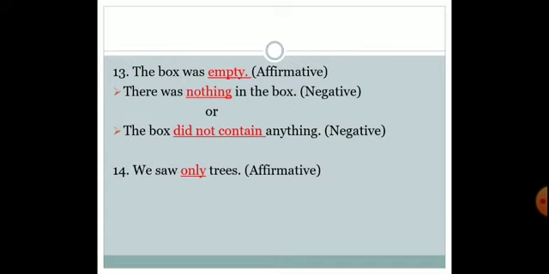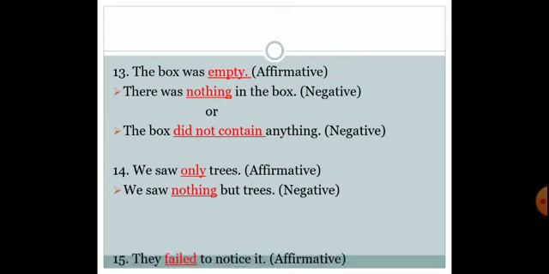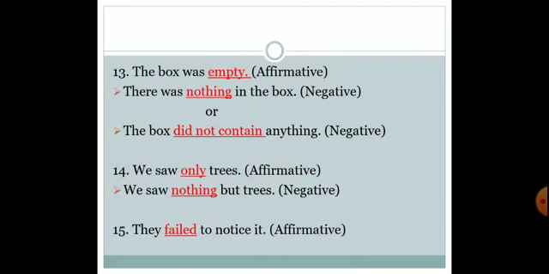The 14th one is we saw only trees. And what would be the next one? We saw nothing but trees. So we have seen that with only we use nothing. 15th one, they failed to notice it. They did not notice it. Failed to means they were unable to notice. So you can write like this also: they were unable to notice it and they did not notice it. Both ways would be correct.